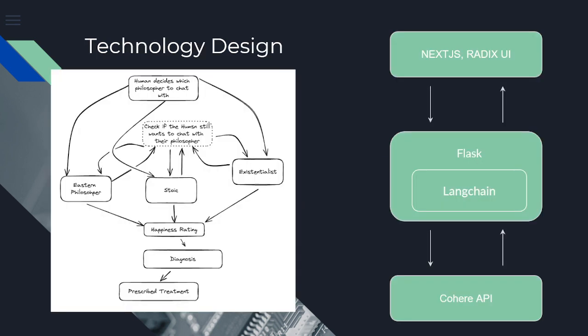For our technical solution, on the front end we mainly used Next.js, Radix UI, and Tailwind CSS. The front end communicates with the back end, which is built in Python with Flask for giving the API provisions. This internally invokes LangChain for the LLM model, and the model we have chosen is Cohere AI. From the front end, the request comes to the back end and then interacts with Cohere AI through different agents. This is our architecture.